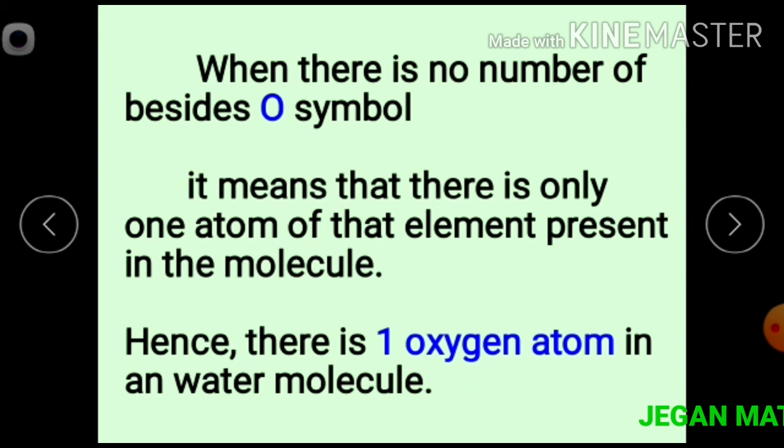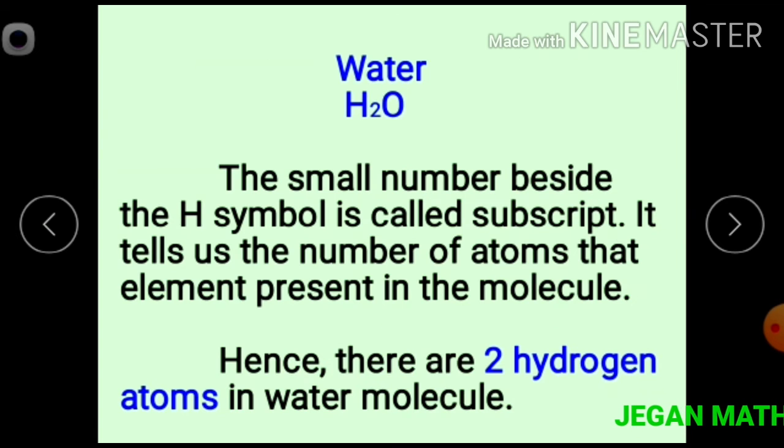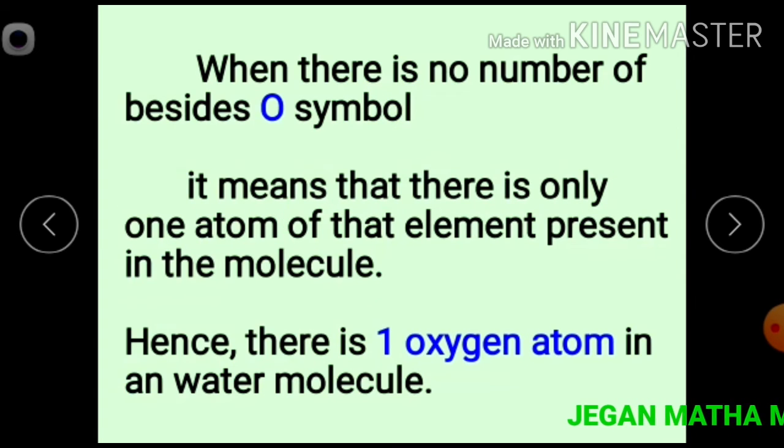When there is no number beside the oxygen symbol, that means there is only one atom of that element present in the molecule. So, there is only one oxygen atom present in the water molecule.